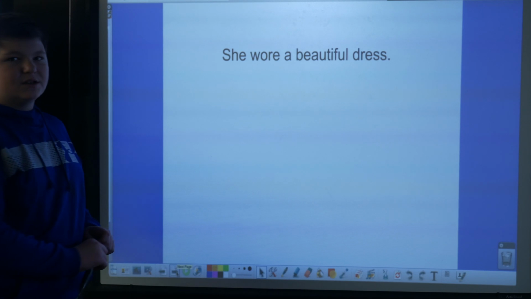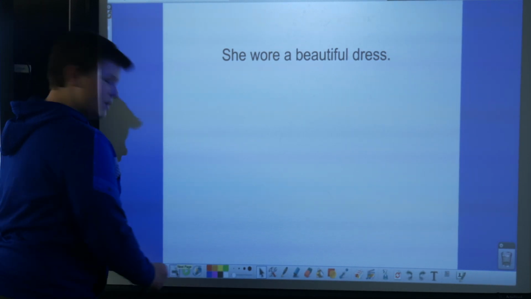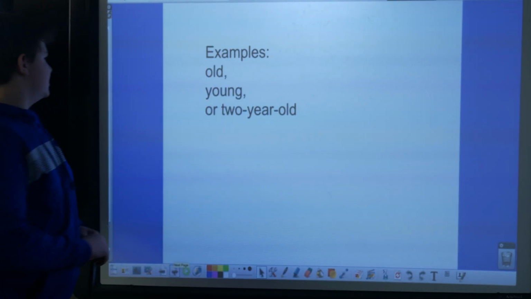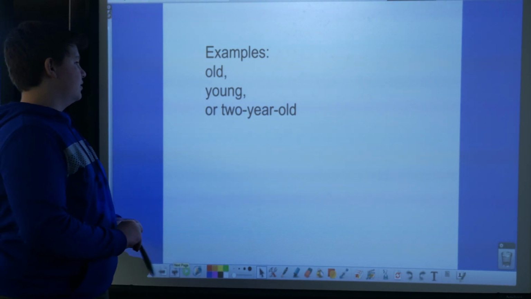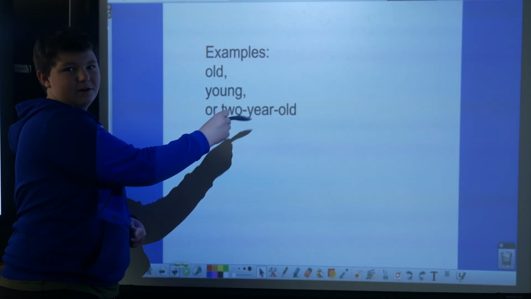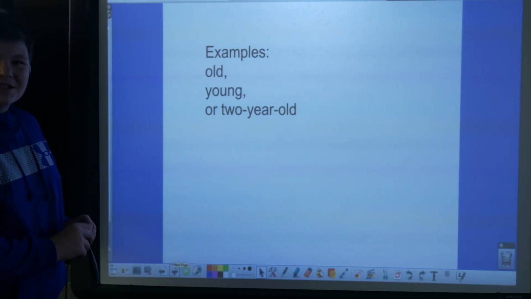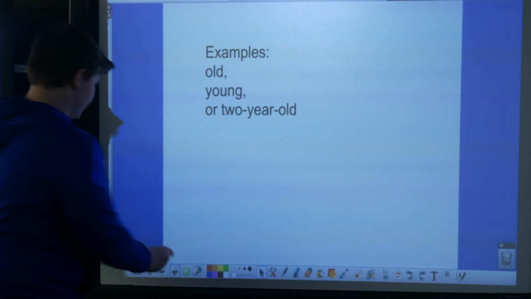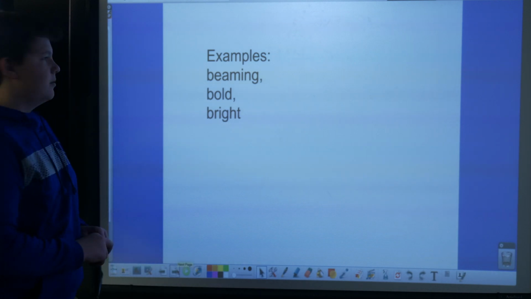The first one is a normal adjective. The second one is age adjectives, such as old, young, or 2-year-old. But this looks like three of them, but it's only one because it's hyphenated. The last one is color adjectives, like beaming, bold, or bright.